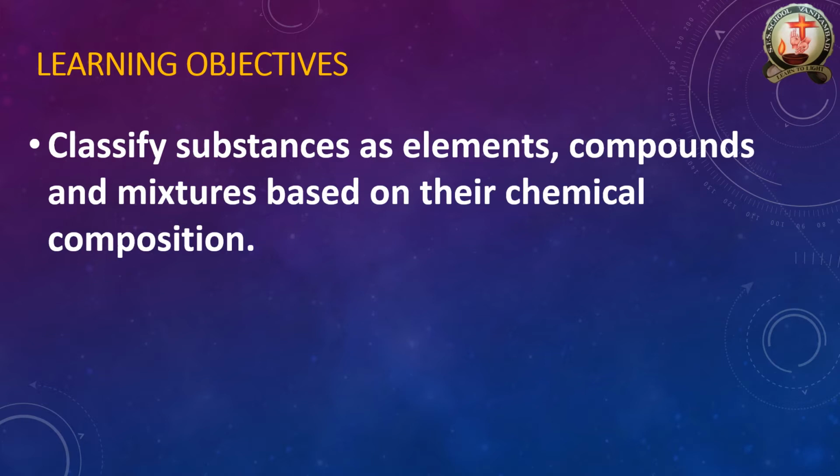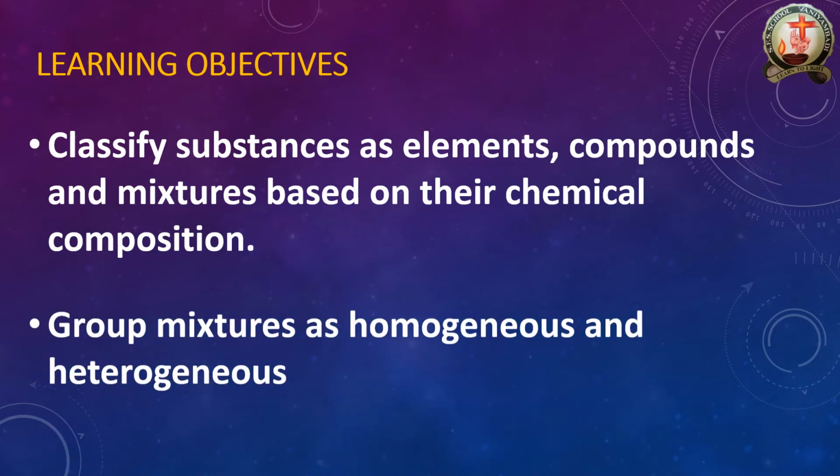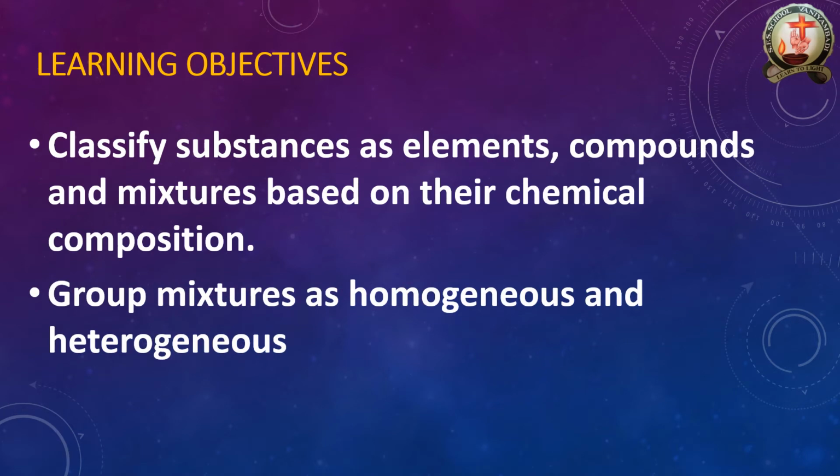Depending upon the attachment of atoms, the composition will change. In this video, we are going to see clearly how elements exist in compounds and how compounds are converted into mixtures. Then we will look at groups of mixtures, like homogeneous and heterogeneous mixtures. I think these words are new for you. Homo means same, hetero means different. You can easily understand: homo means same, hetero means different.